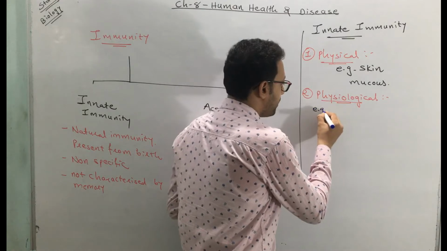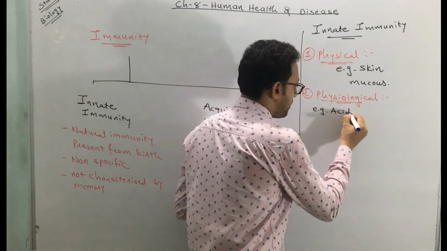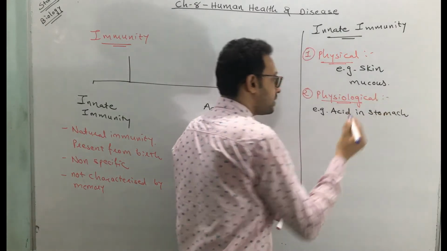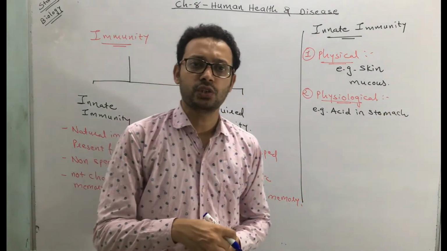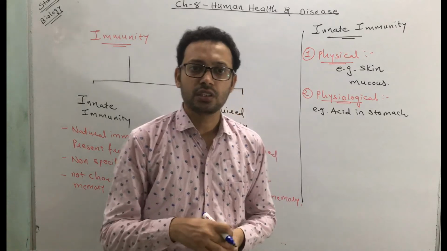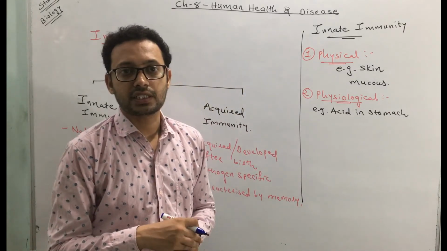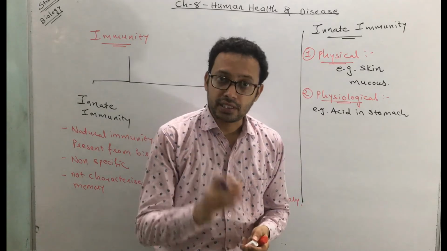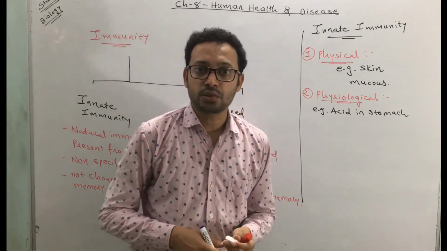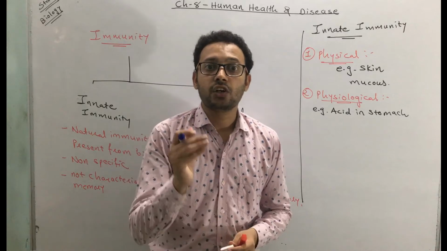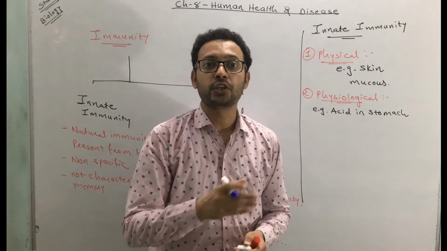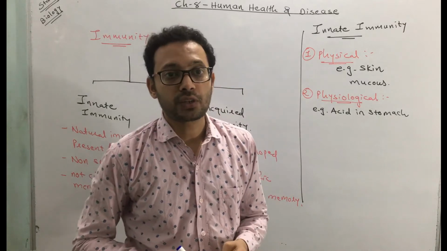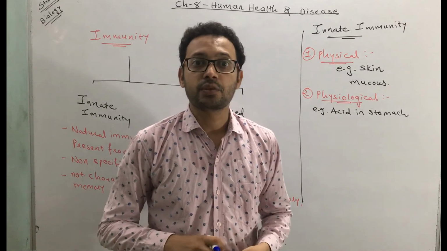You know that acid secretion occurs in the stomach. It's a normal physiology, a normal function of the stomach. But this acid actually is involved in the digestion process. Apart from that, it is also responsible for killing microbes. In an acidic environment, most of the microbes cannot survive, and thus it protects.